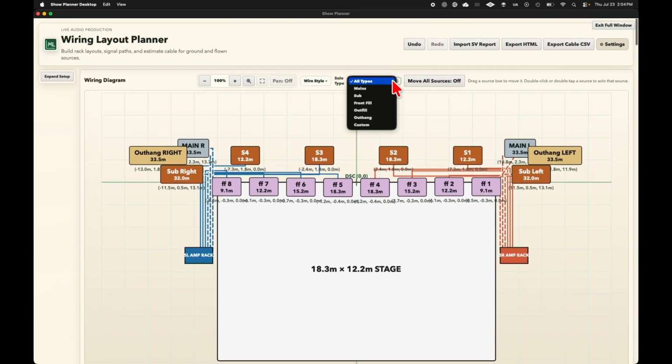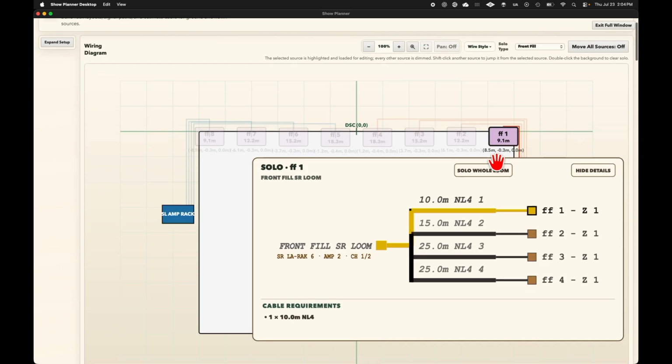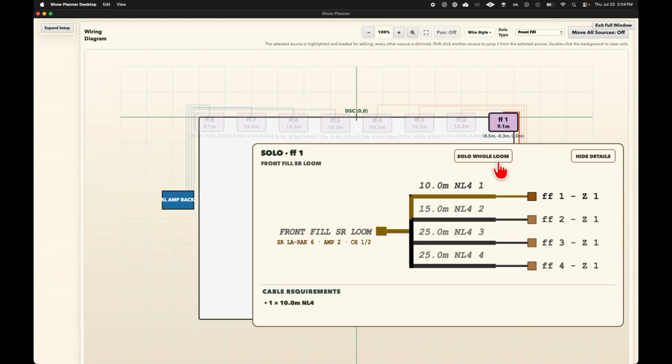If we go here and filter by type, we can go to our front fill, select front fill 1. We have all that.